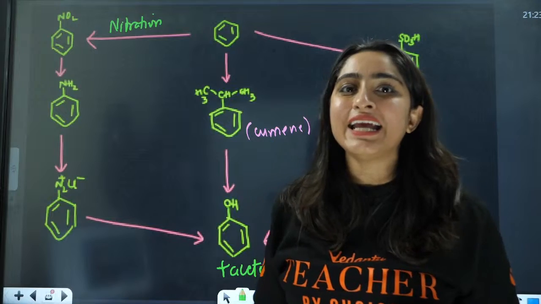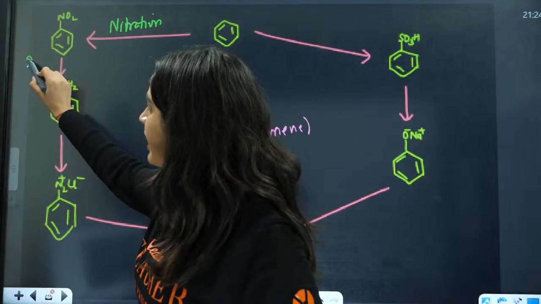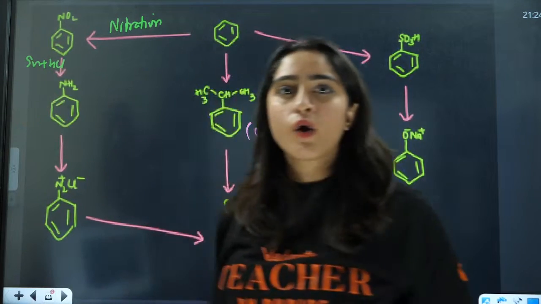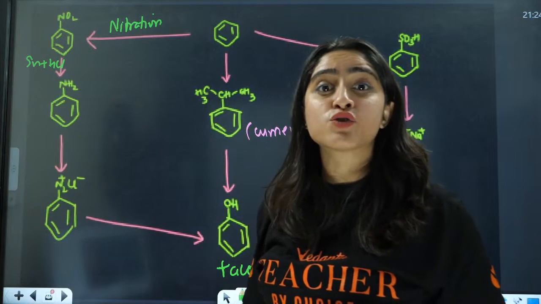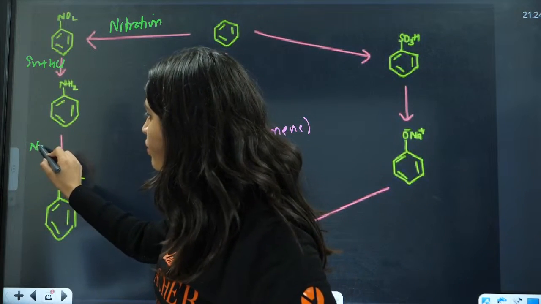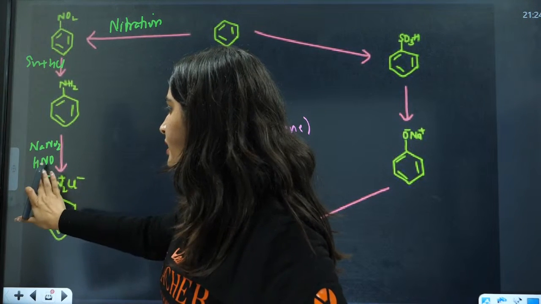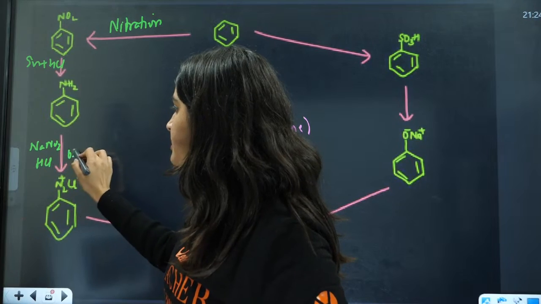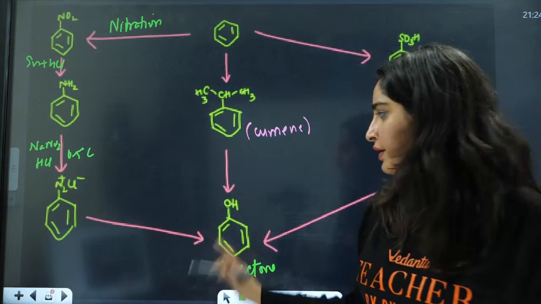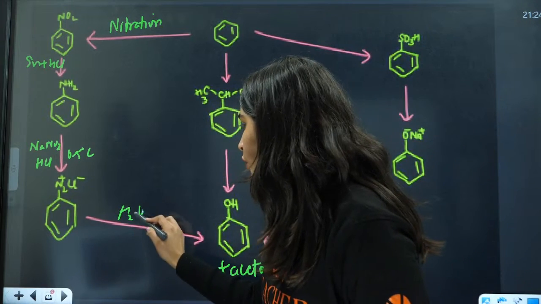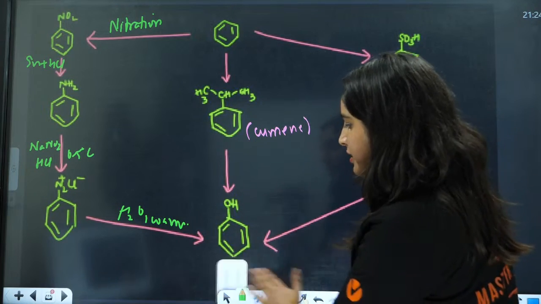After that, aniline. Okay, this is reduction with metal and acid. After that, this aniline is getting converted to diazonium salt. That is NaNO2 plus HCl at 0 to 5 degrees Celsius, giving the diazonium salt. And after this, it gets converted into phenol. Just add water and warm it. You will have the formation of phenol here, right?